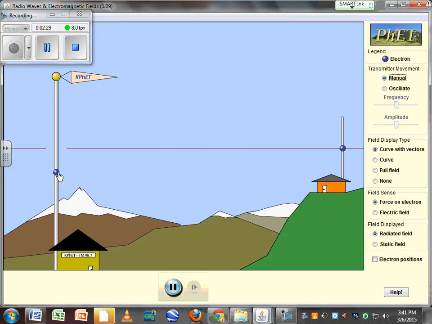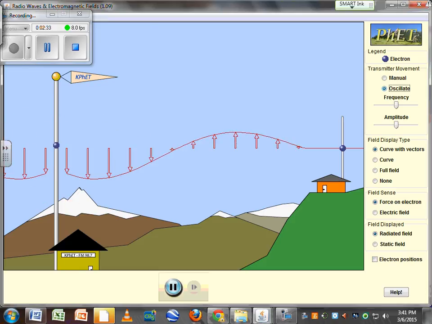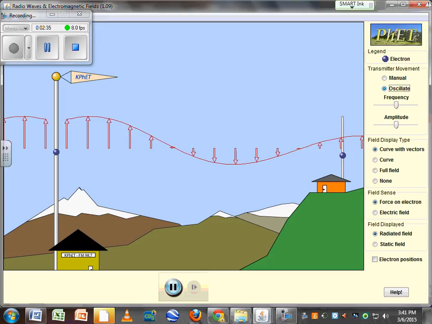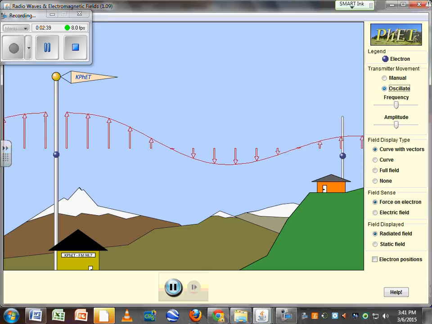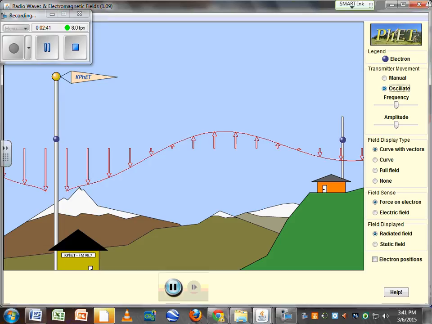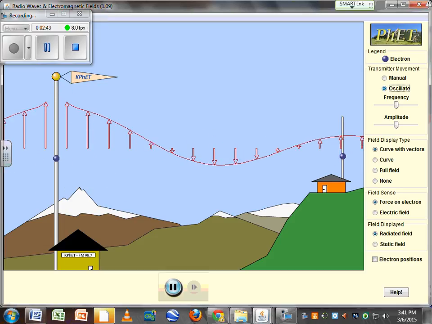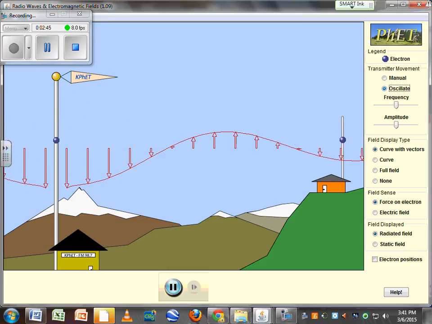But what I can do is have it actually oscillate here. And we can see this charged particle moving up and down, sending a wave. And the electrons in the antenna would also move up and down at the exact same frequency. So these are electromagnetic waves, radio waves, going through the air.